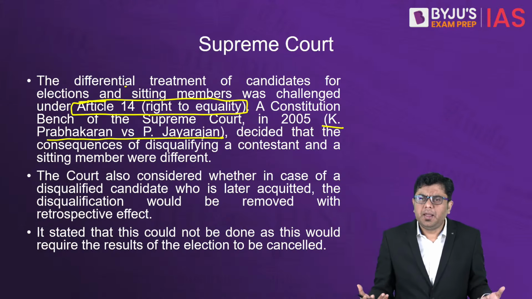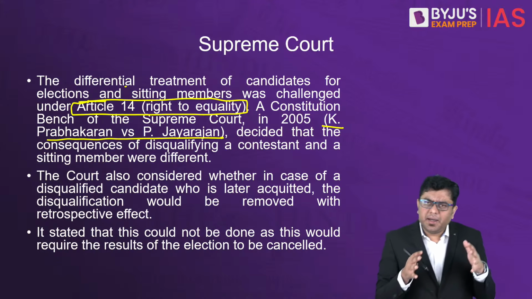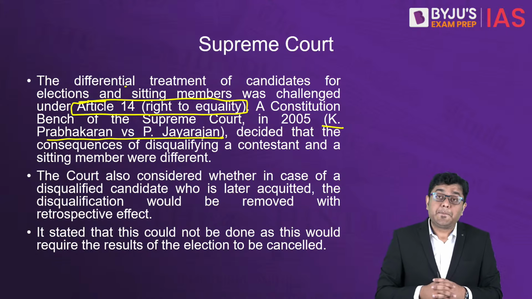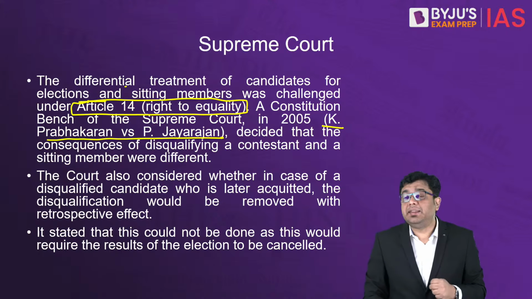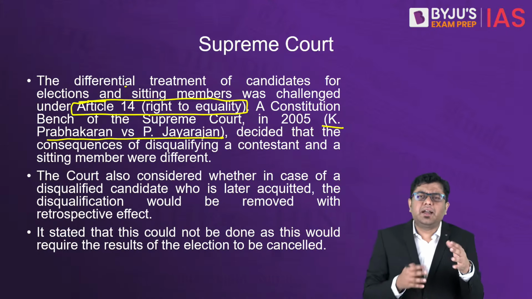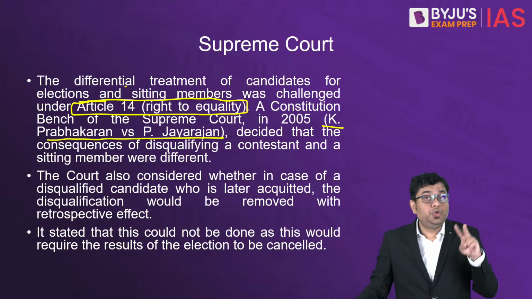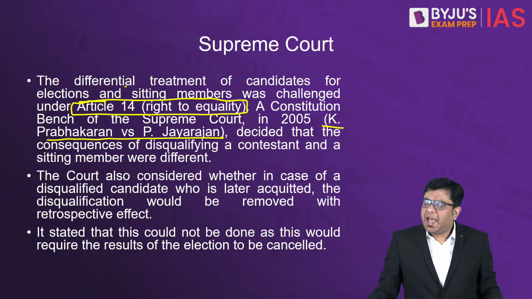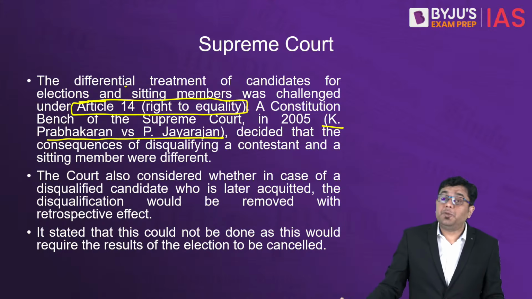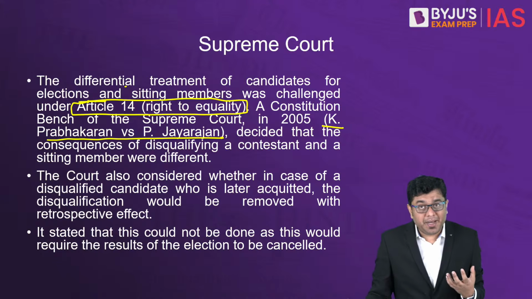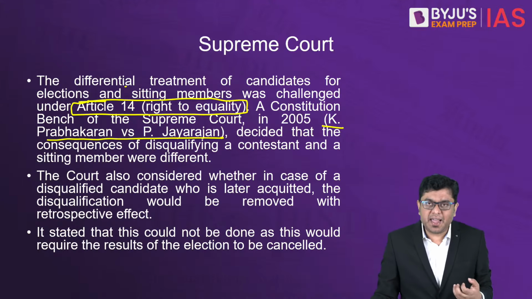How? Let's suppose we consider any particular government in power. Let's say 2 people in that government, and let's assume that the government is on a very thin majority. If 2 people are convicted by the Sessions Court and you immediately disqualify them, the government will fall, and that can bring about instability in the governance system itself.